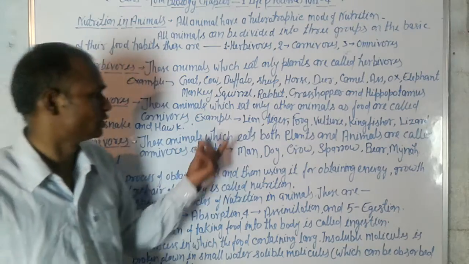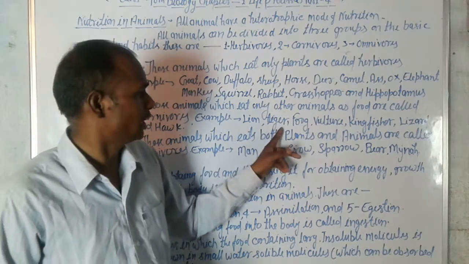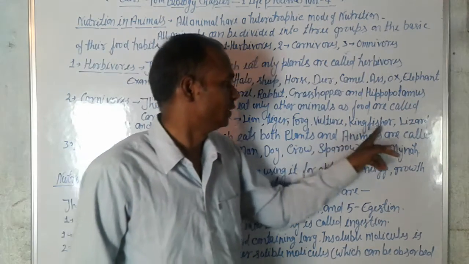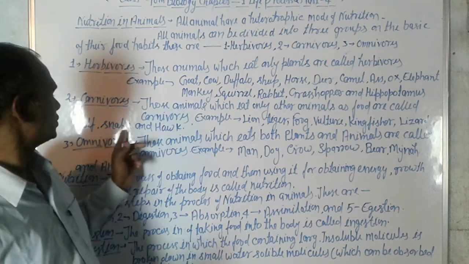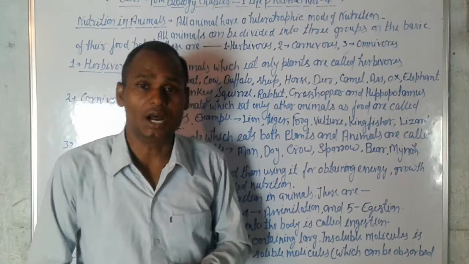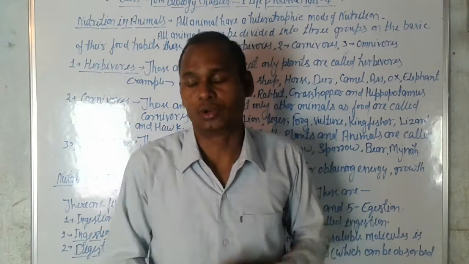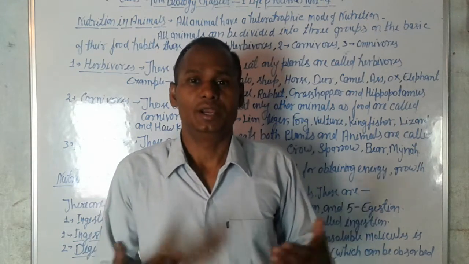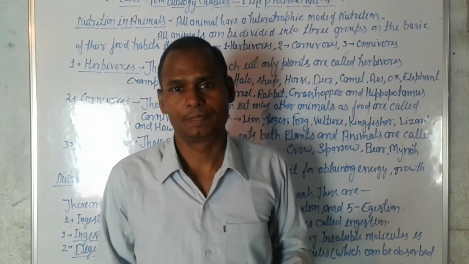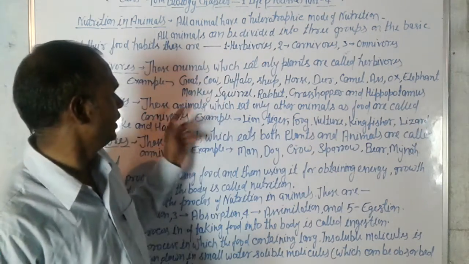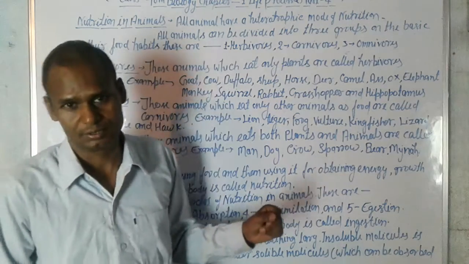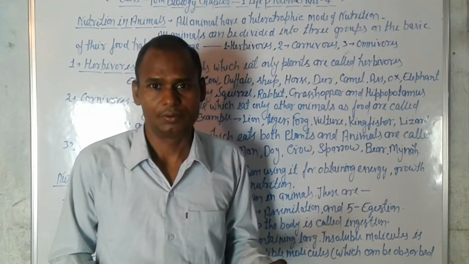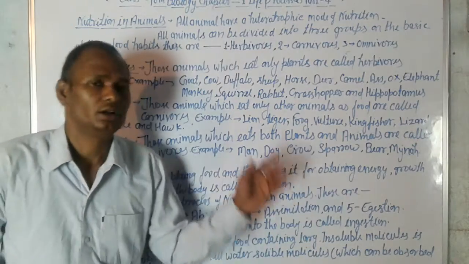These are the carnivores. For example, lion, tiger, frog, vulture, kingfisher, lizard, wolf, snake and hawk. These are the carnivores because they eat only animals or meat or flesh.